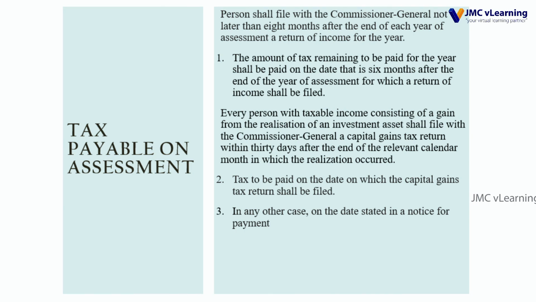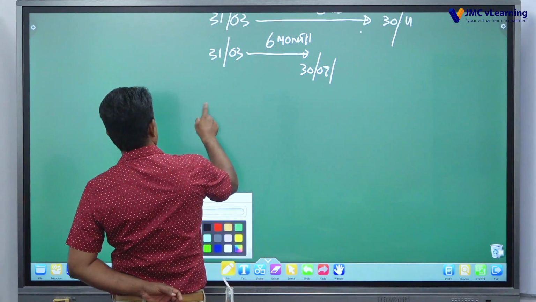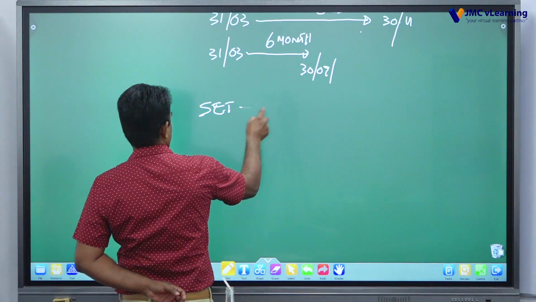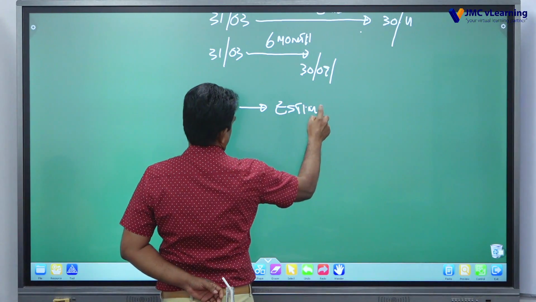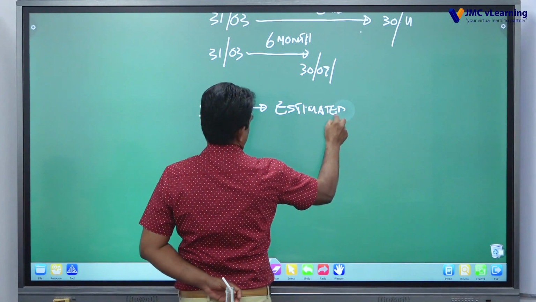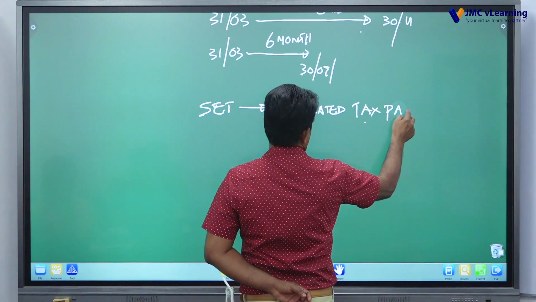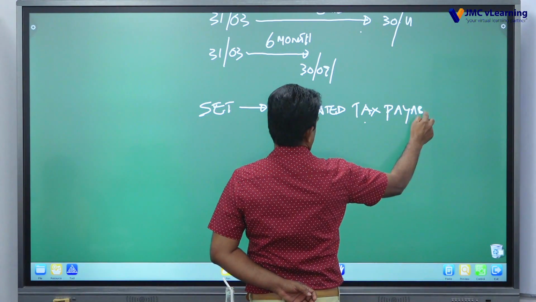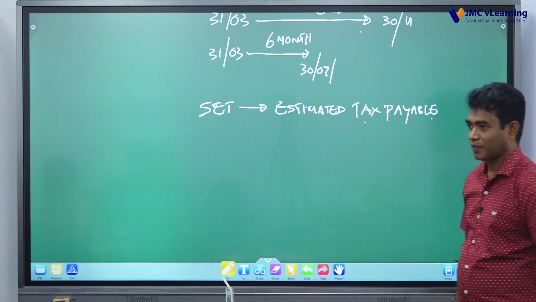Amount of tax remaining to be paid for the year. So, first how it goes, first we do an estimation. We work out the estimated tax payable for the year.